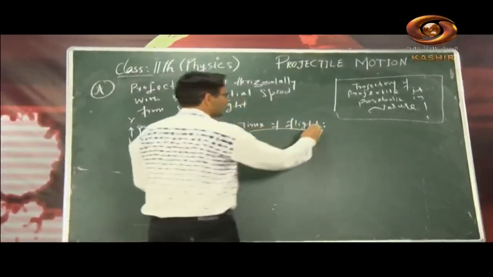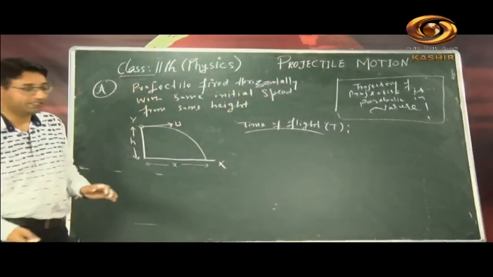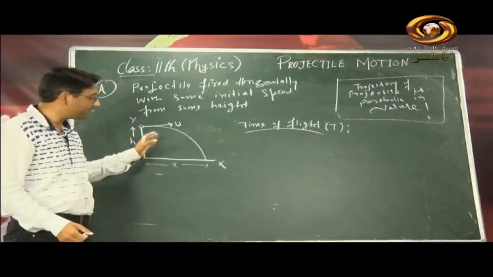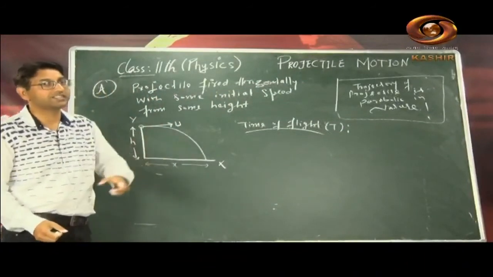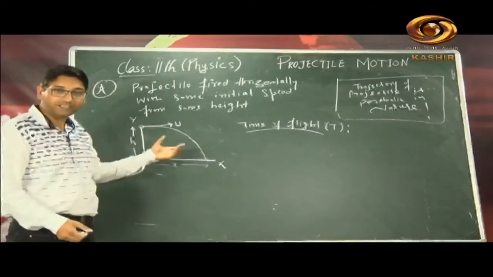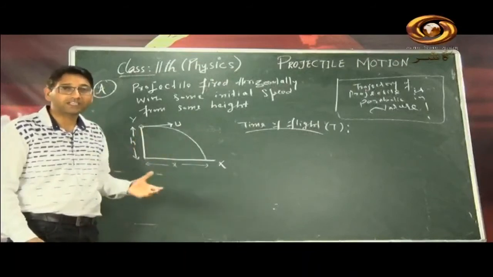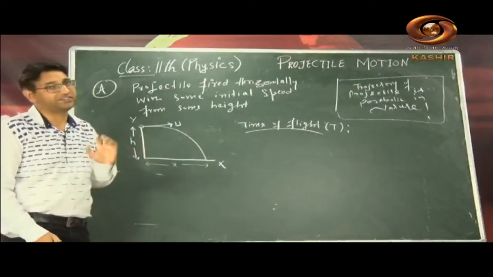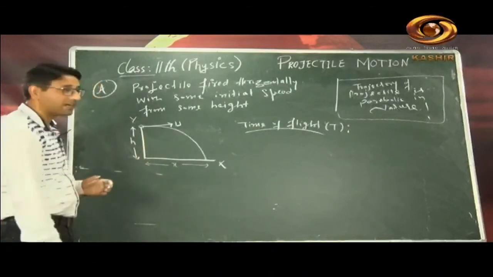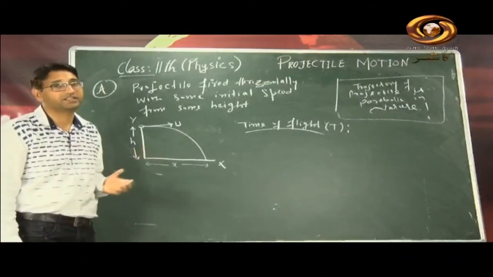This time of flight is conventionally denoted by capital T. Most books denote it by capital T. So what is time of flight? The time of flight is the time taken by a projectile to complete its trajectory. The trajectory is the whole journey, so it is the time taken for the whole journey. In technical words, it is the time taken by a projectile to complete its trajectory. This is the time of flight. So let us derive the equation for time of flight, and then calculate it in many numericals.